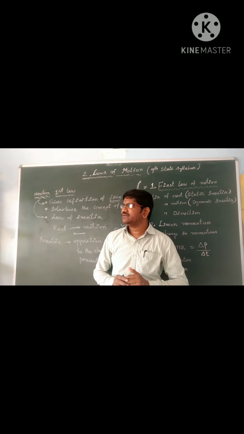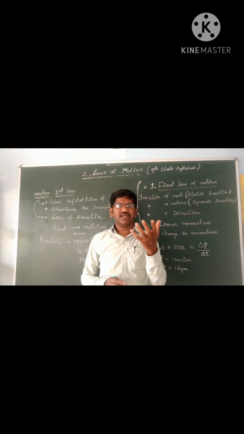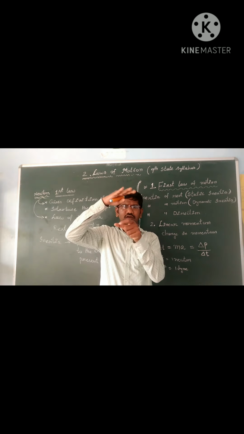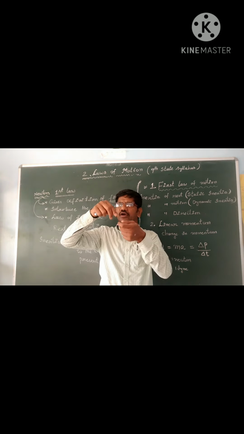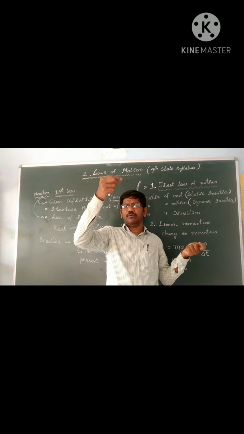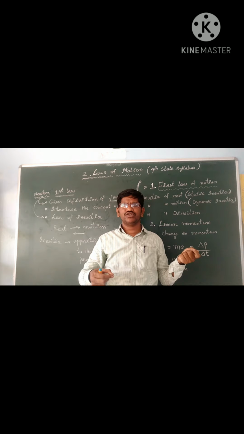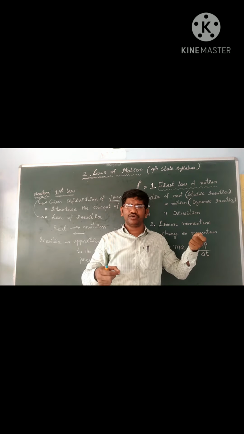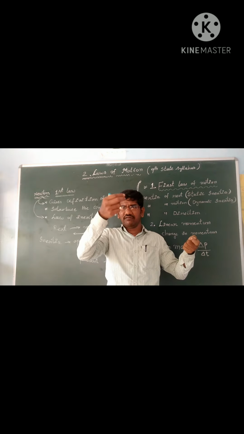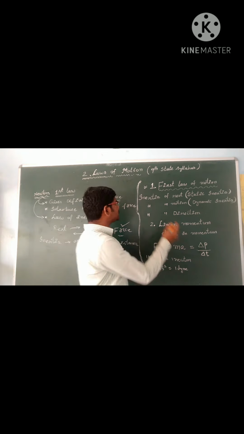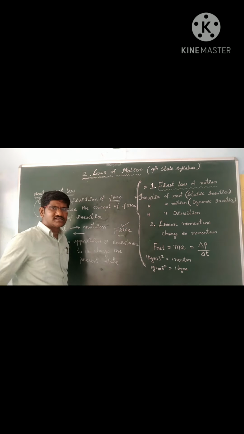And similarly, you take one empty glass bottle and keep one paper on the mouth of the bottle and put a marble on it. If you pull that paper suddenly, the marble will fall inside the glass tumbler. That is also inertia of rest, because when the paper is suddenly pulled out, due to the gravitational pull, the marble will fall into the bottle. These are all examples of inertia of rest.